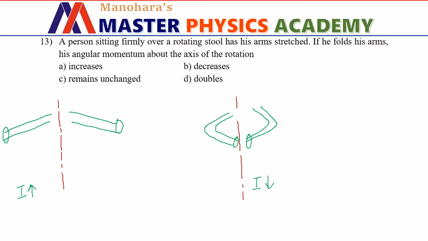And what we know here is there is no external torque acting on the system. That means the angular velocity in this case will be lesser and the angular velocity in this case will be higher, keeping I omega constant always. This is the statement of conservation of angular momentum. So in this case the angular momentum of the person will be conserved. Hence the option we need to pick is option C.